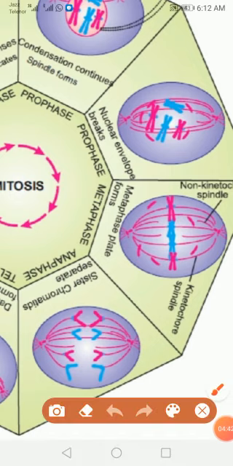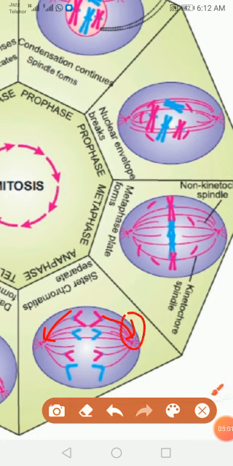Actually, these chromosomes are attached with kinetochore fibers which are from opposite poles. There is a pulling force from the centrosomes.